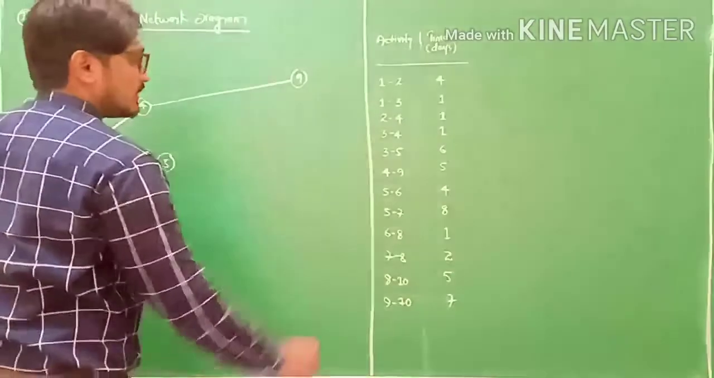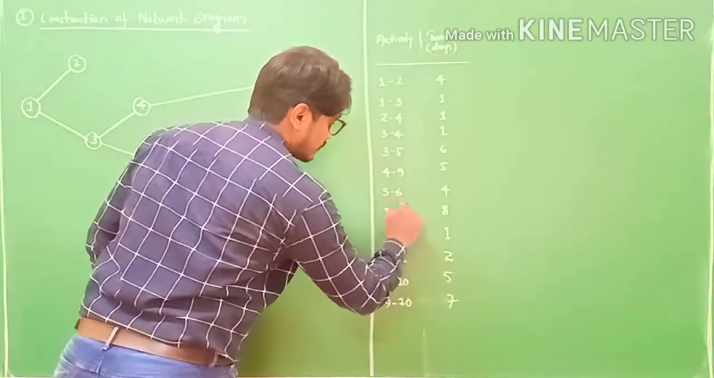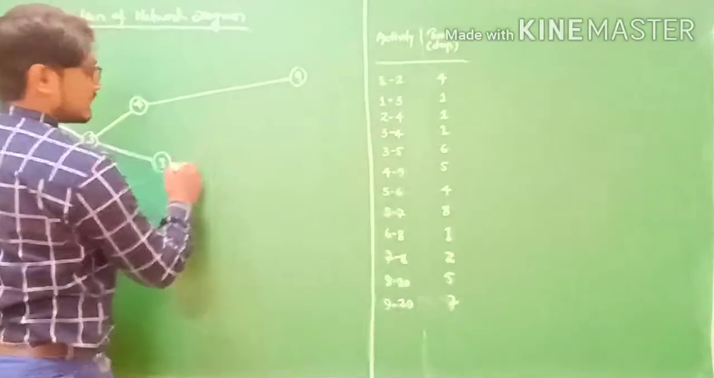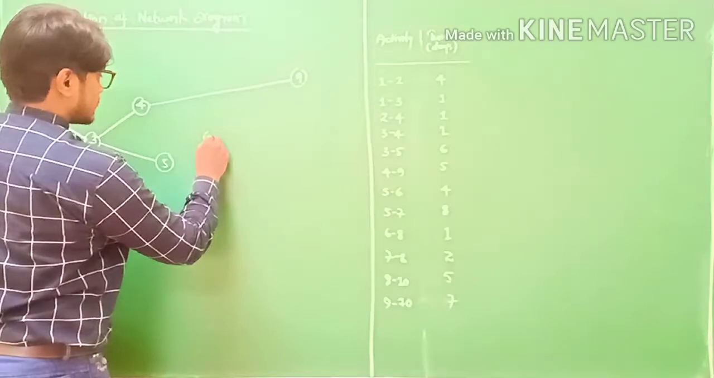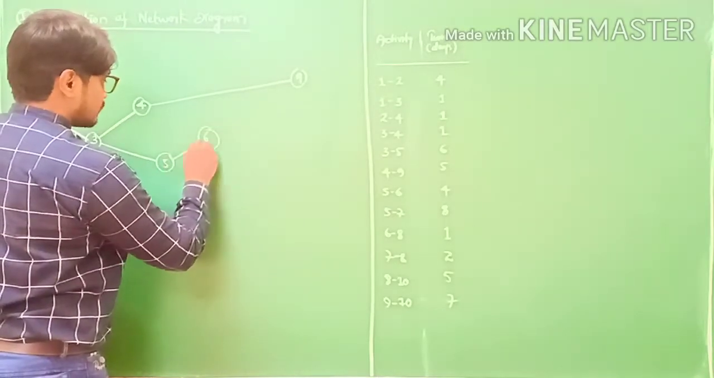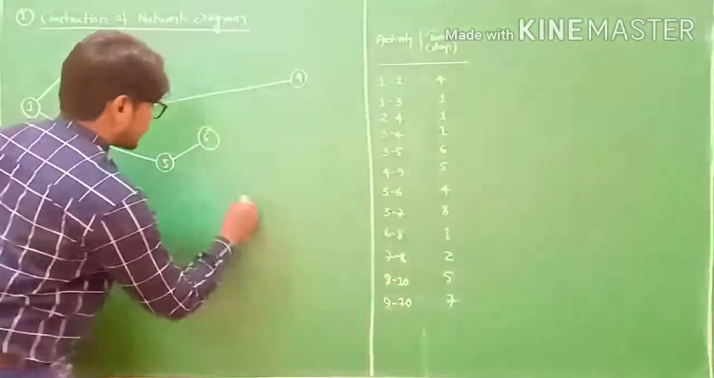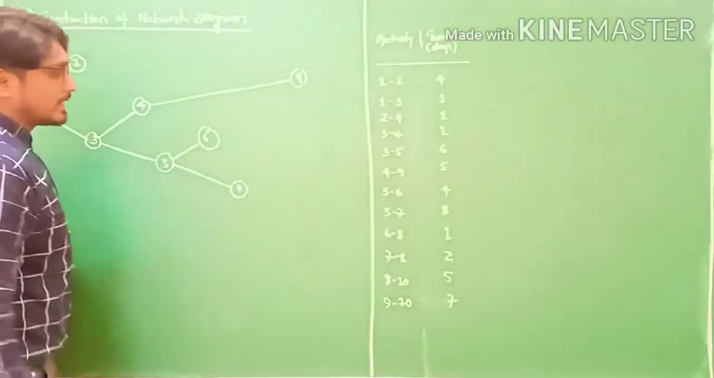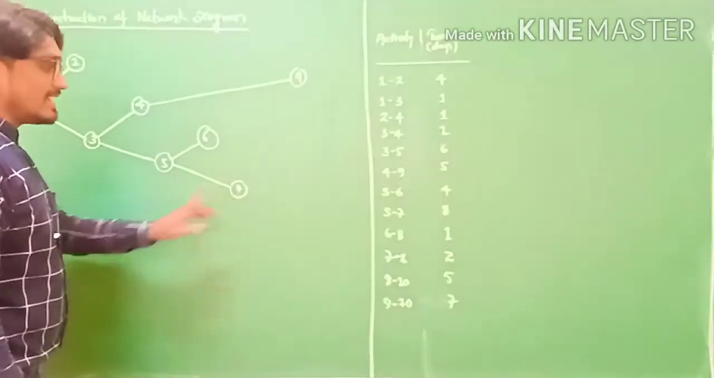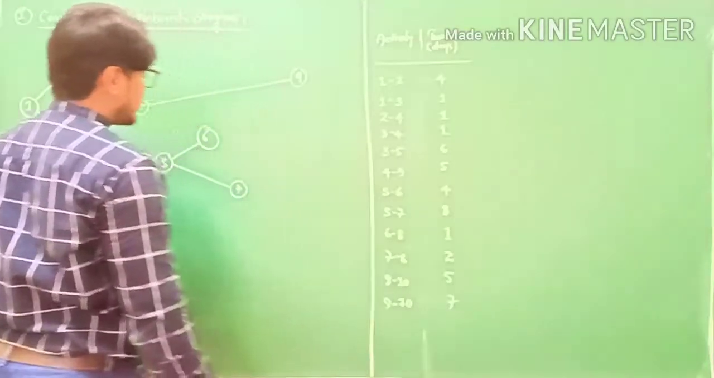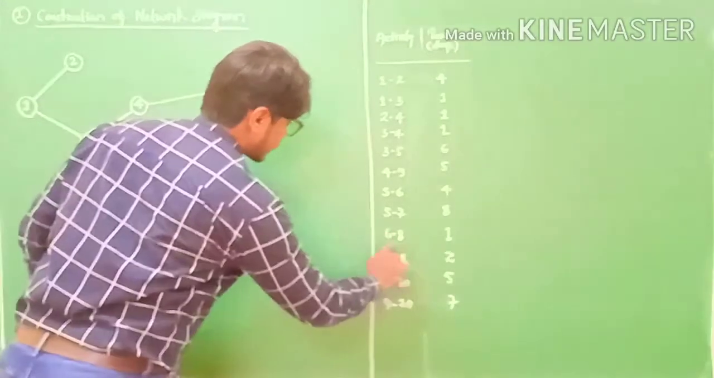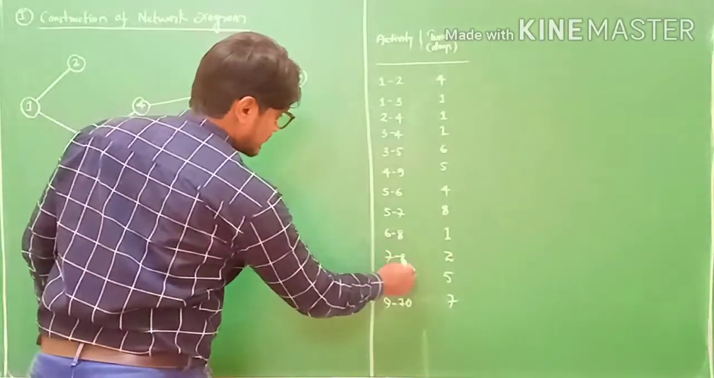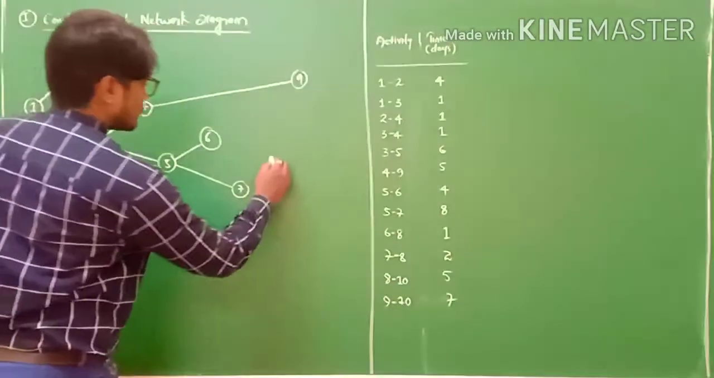Next, 5 to 6, 5 to 7. 5 is between 6 and 7. So I'll take 6 here. This is 5 to 6 and 5 to 7. So I'll take 7 here, and 5 is between 6 and 7, my friends. Next one is 6 to 8. So I take 6 to 8. See, 8 is between 6 and 7, so 8 must come here.